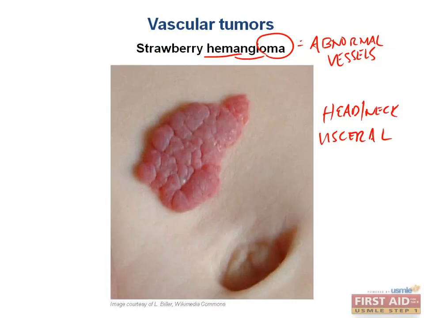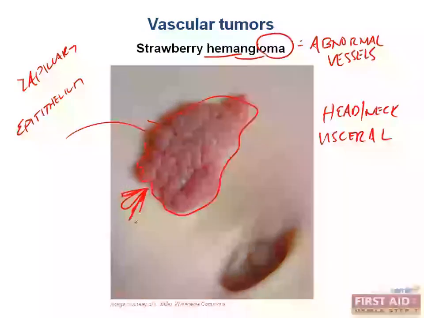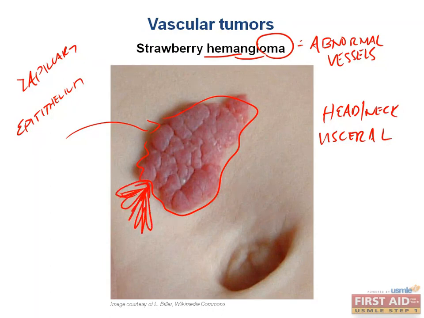Most of these guys regress spontaneously and do not progress to a malignant lesion. A strawberry hemangioma is just a type of capillary hemangioma. So again, capillary, that has an overlying epithelium. As you can see, there's a very small skin-like covering, and it is slightly elevated. It has a raised border, and it sits a little bit above the skin. This kind of looks like a strawberry if you were to draw some leaves here, hence the name strawberry hemangioma.